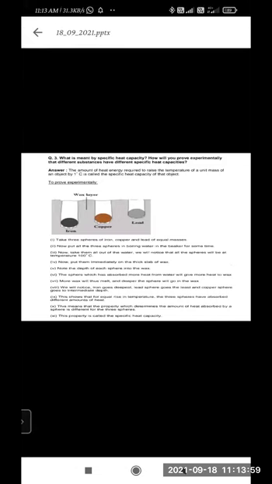Then we'll see question number 3, which, as I already told you, is very important from the exam point of view. What is meant by specific heat capacity? One more question is asked: how will you prove experimentally that different substances have different specific heat capacities? First we write down the definition of specific heat capacity. The amount of heat energy required to raise the temperature of a unit mass of a substance or object by 1 degree Celsius is called the specific heat capacity of that object.